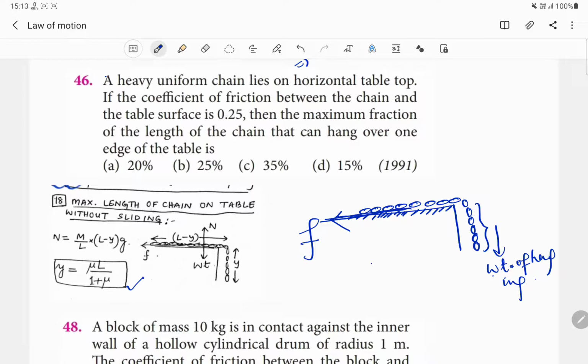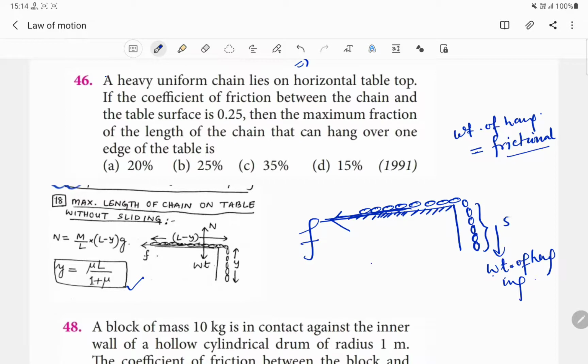There will be a condition when the weight of this hanging portion comes out to be equal to the frictional force developed, and that condition will be known as the limiting condition. We do know that the limiting condition is the condition where the body is about to move. In our case, it will be about to slide down.